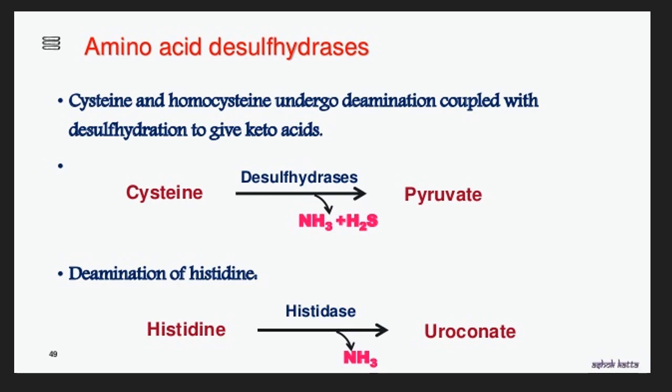Next enzyme, amino acid desulfhydrases. Cysteine is converted into pyruvate. Cysteine is an amino acid and pyruvate is a keto acid. So amino acid is converted into keto acid in the presence of amino acid desulfhydrase enzyme. It also eliminates amino group from amino acid in form of ammonia. Next, histidine is converted into urocanate in the presence of histidase enzyme.